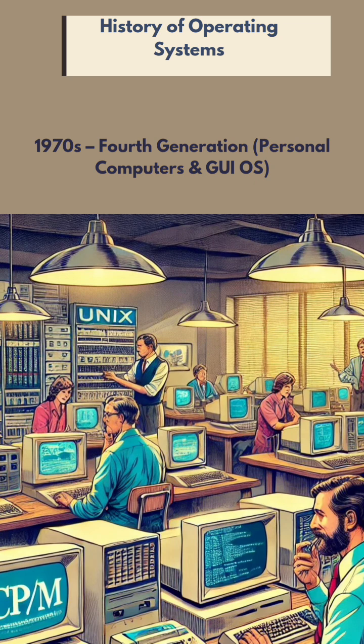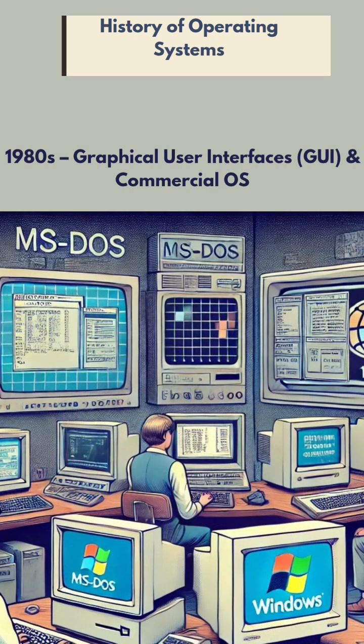Now coming to the next generation, that is the 1980s. In the 1980s, the operating system was designed in such a way that it supports GUIs and commercial operating systems. What is this GUI? We all know GUI stands for Graphical User Interface. What is this graphical user interface? That is nothing but which provides you the cursors, which provides you the icons. You're not working through any commands. You are working through the icons, cursors, search bars. All these come under the GUI concept.